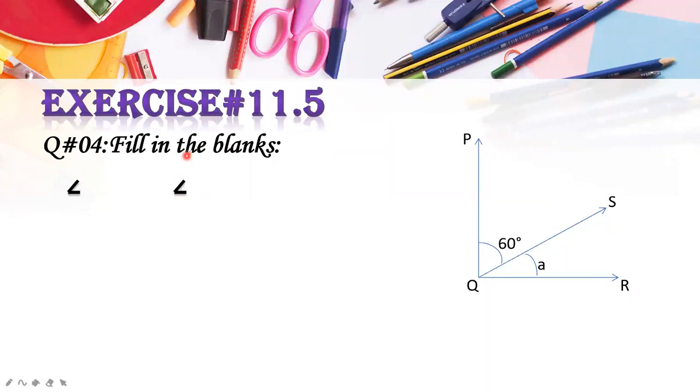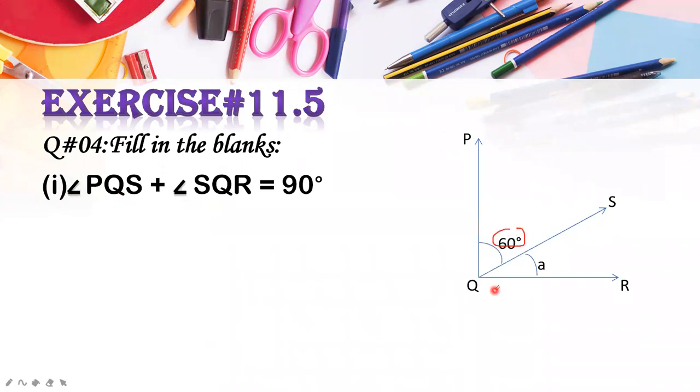Now what you have to find? You are going to find the unknown angle. If you look here, the question is this one. In the book it is written angle PQS. Which is angle PQS? This one, and this PQS is equal to 60 degrees.